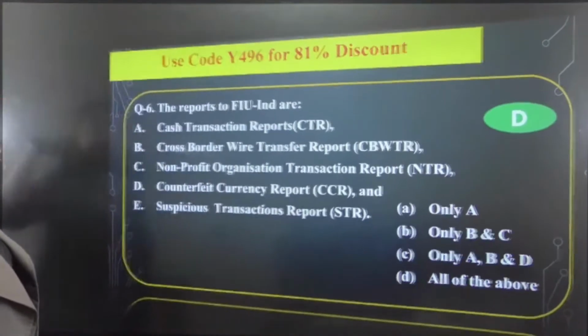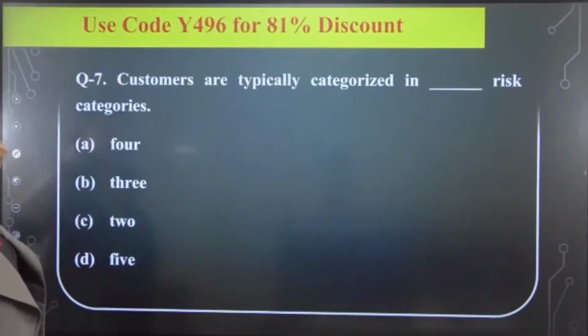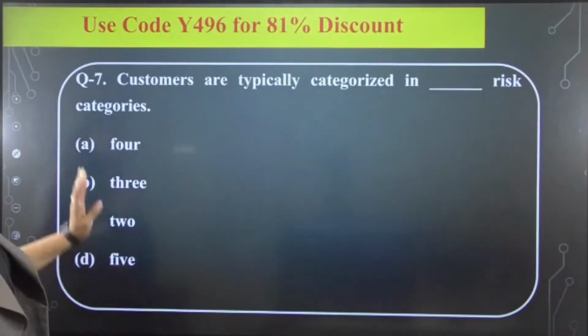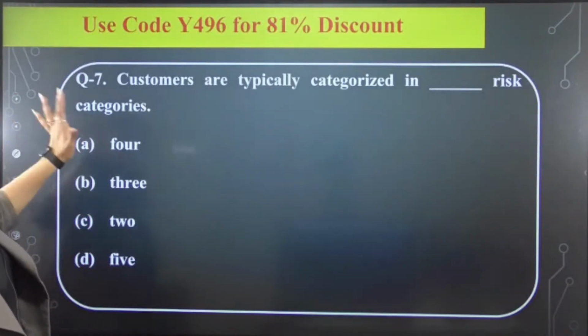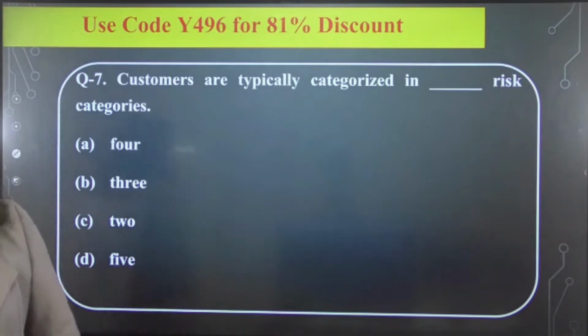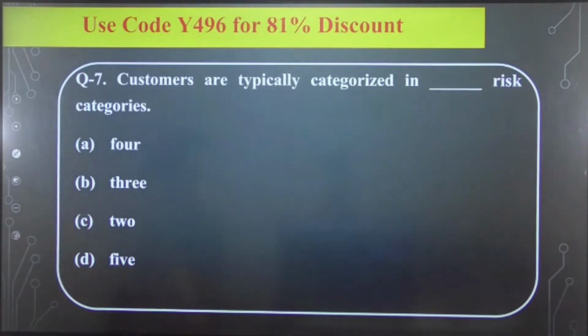Okay, now next question, 7th question is talking about customers are typically categorized in dash risk categories. Now, in how many risk categories are customers categorized? The options are: is it 4 categories, 3 categories, 2 categories or 5 categories? So in how many categories will the customer be categorized as per the risk?